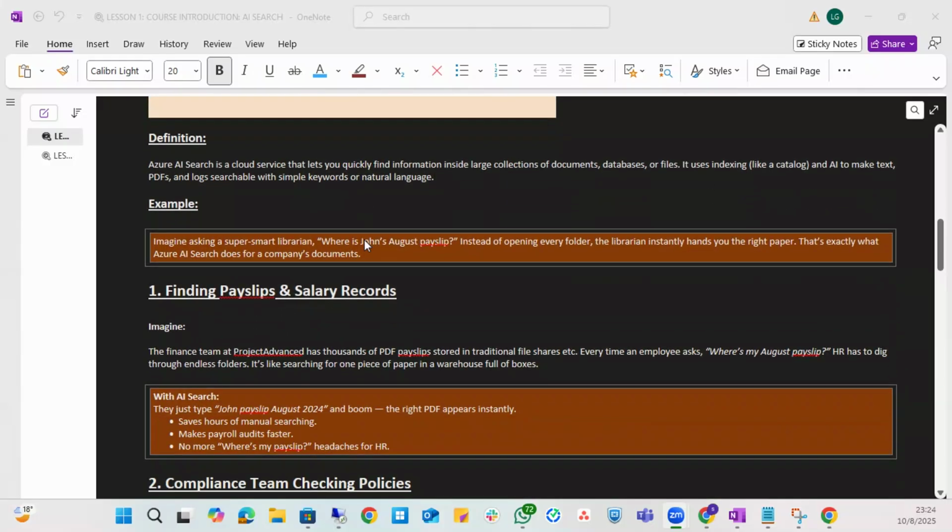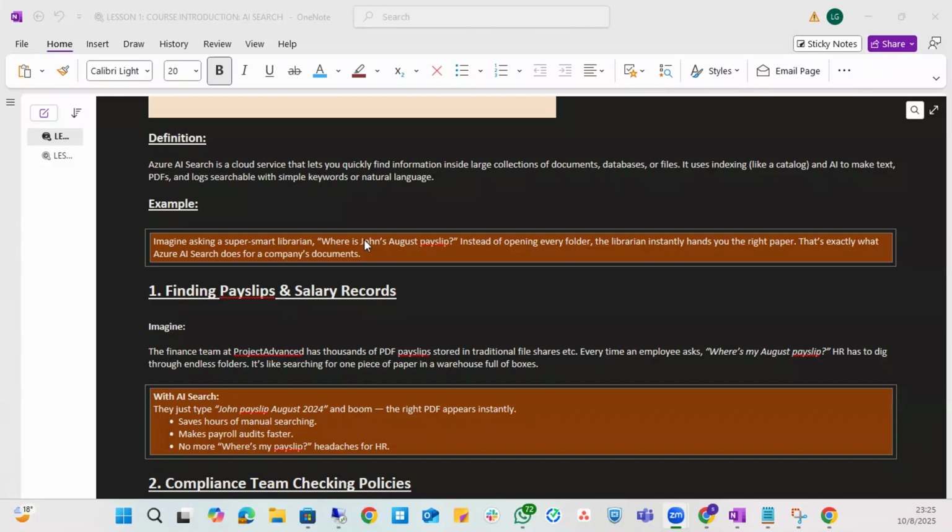Cool. Now, what are the things that are going on here? Example, imagine asking a super smart librarian. The concept that we used here is to break this down into smaller chunks, into pieces that we can understand. Again, this is to really look at something that they call complex and break it down to the simple terms that it is. So we've used the library.